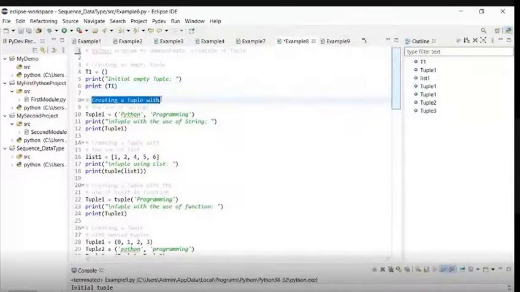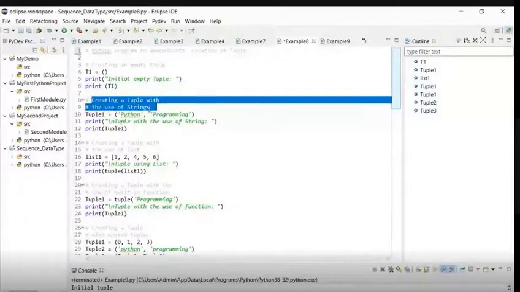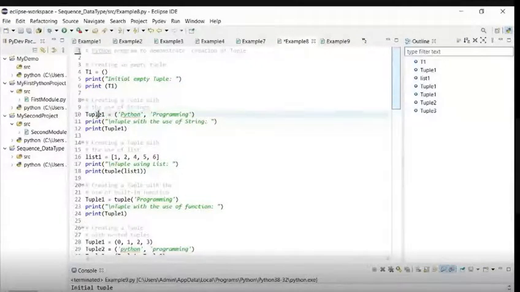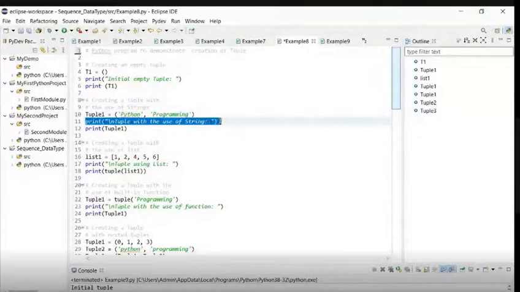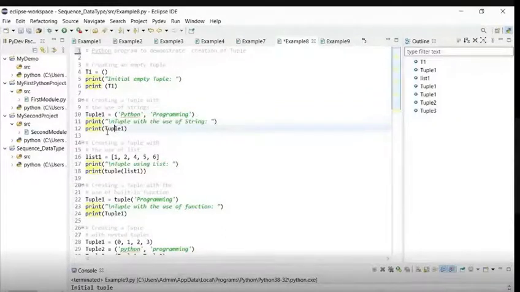After that, creating a tuple with the use of strings. So I am creating here a tuple. So tuple 1 is a variable. I have provided two strings over here, Python programming, with open and close bracket and comma separated between the two values. So we are printing a message, tuple with the use of a string, and we are printing here the tuple values. That is Python and programming will be printed over here.